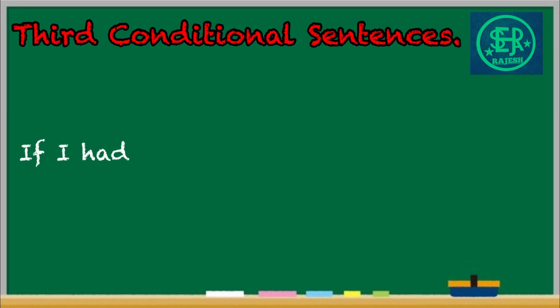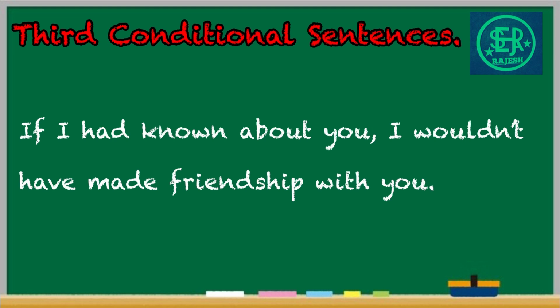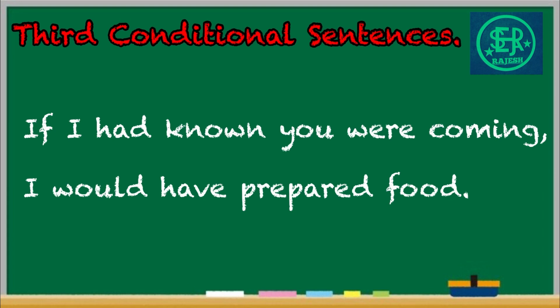Next example. If I had known about you, I wouldn't have made friendship with you. After making friendship, I am thinking that if I had known about you, I wouldn't have made friendship with you. Here, actually, what is the situation? I didn't know about you and made friendship with you. Next example. If I had known you were coming, I would have prepared food. So, what is the situation here? Actually, I didn't know that you were coming, so I didn't prepare the food. Then I am imagining that if I had known you were coming, I would have prepared food.